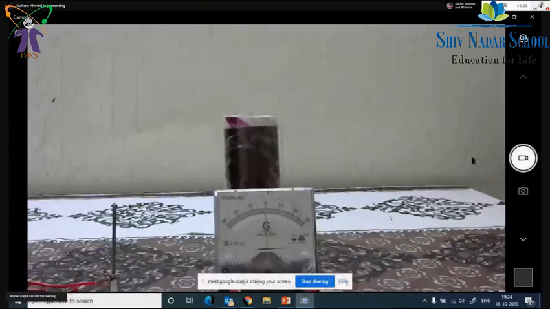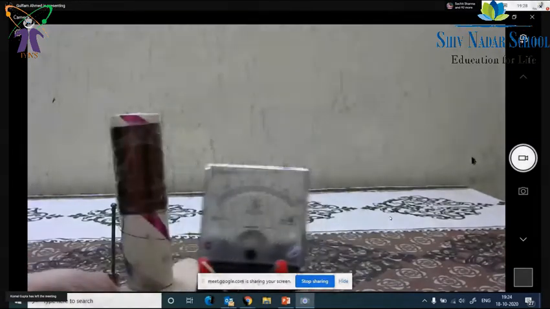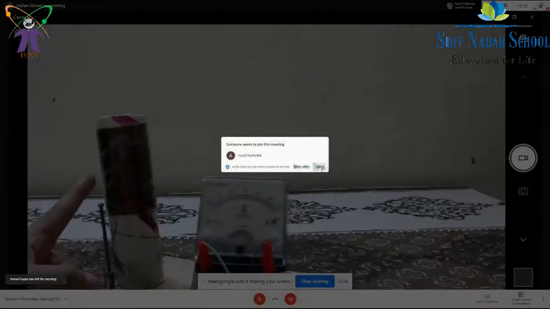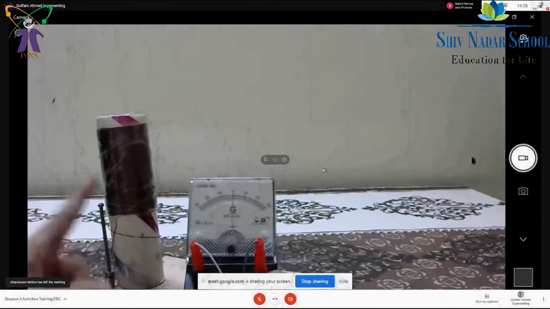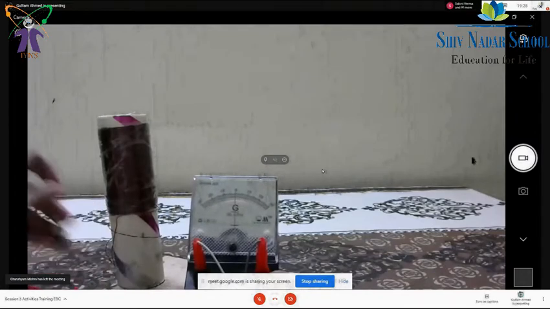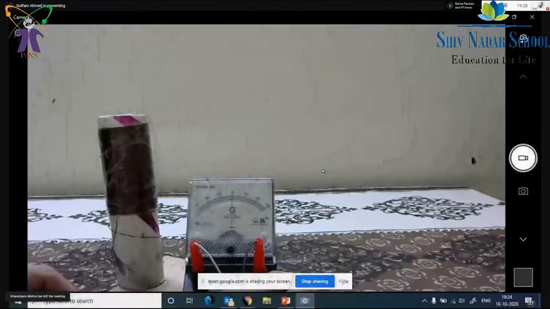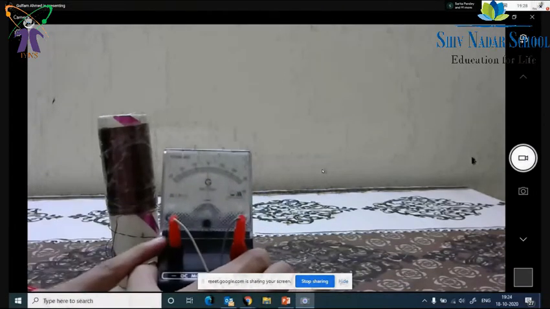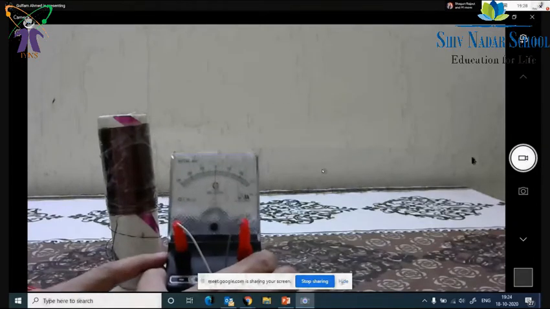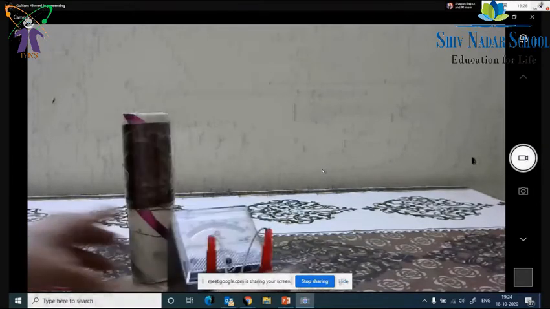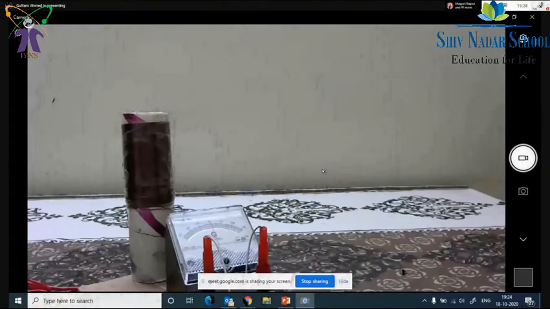So see what I did here. I have this copper coil. I will have some alternative for that, so that you can have the coil at your place also. We have a galvanometer that you can easily find in your lab. After that, one second.